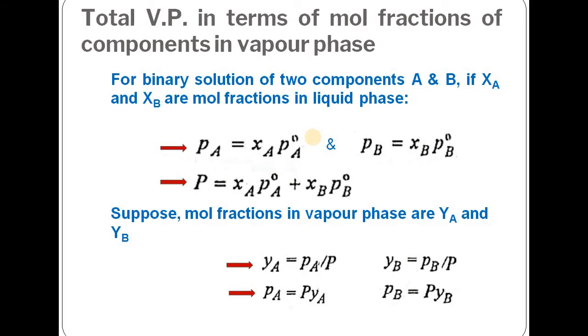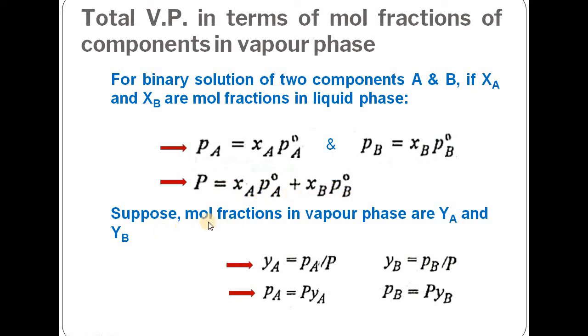Now, next we have to find out total vapor pressure in terms of mole fractions of components in the vapor phase. In yesterday's lecture, we defined total vapor pressure in terms of mole fraction of components in the solution phase. So today we will find its relation with the mole fraction of components in the vapor phase. For a binary solution of two components A and B, if XA and XB are mole fractions in the liquid phase, then according to Raoult's law, PA is equal to XA into PA naught and PB is equal to XB into PB naught. So total vapor pressure will be equal to XA PA naught plus XB PB naught.